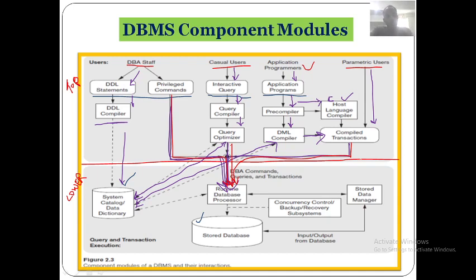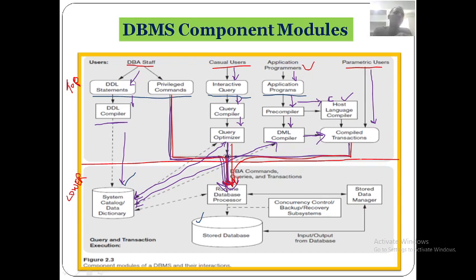See here, as I told, the lower part of this figure has the information of the stored database as well as the system catalog. Where these things are stored, it is stored in the internal disk. Once it is in the internal disk, it is under the control of the operating system. So the runtime database processor will interact with the operating system.